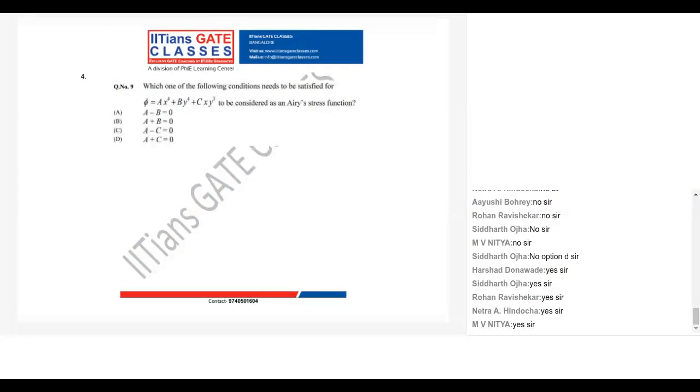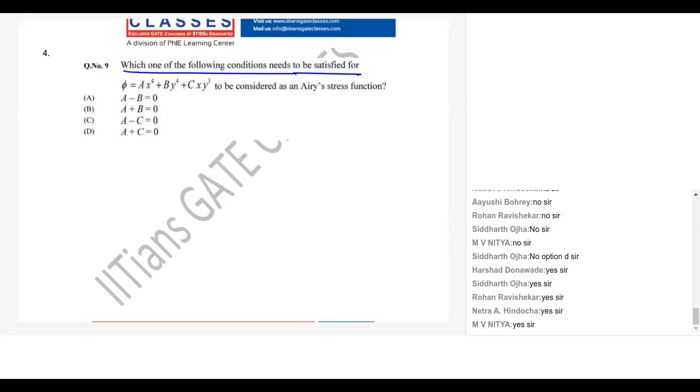What does it say? Which one of the following conditions needs to be satisfied for phi equal to ax power 4 plus by power 4 plus cxy cube to be considered as an Airy stress function? So what does the Airy stress function do?